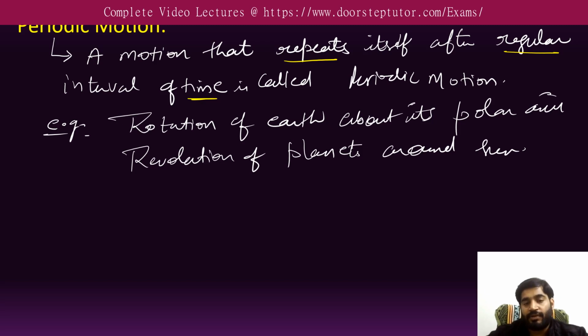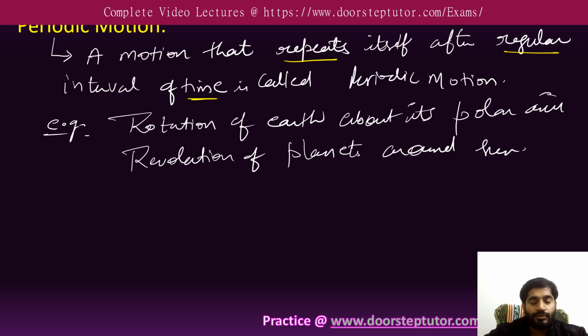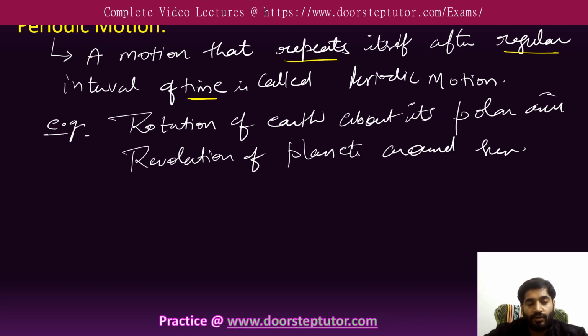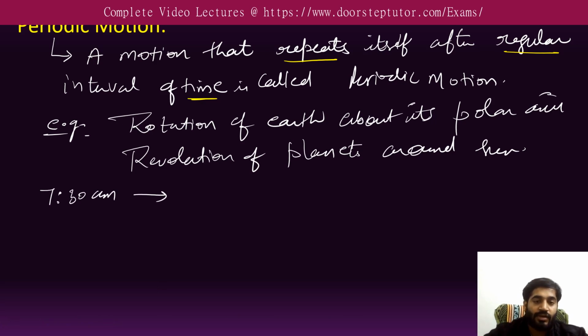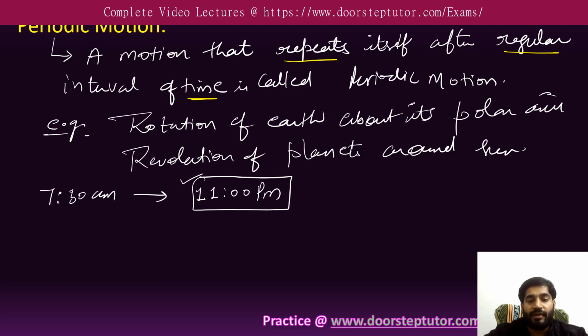Another example in real life: suppose we go to school, and our school timing is 7:30 a.m., and then recess or lunch time is at 11 a.m. Every day it is fixed that you start your lunch at that time.